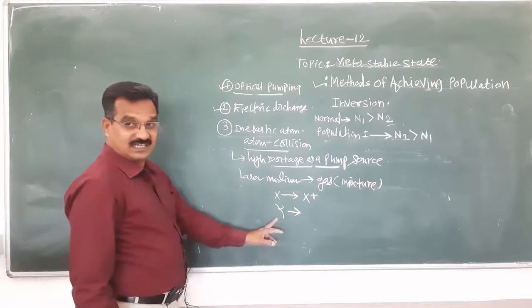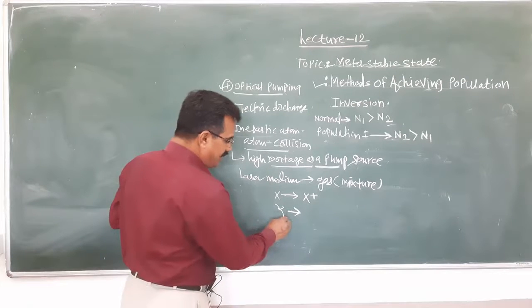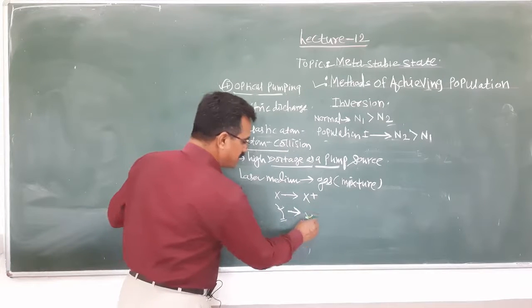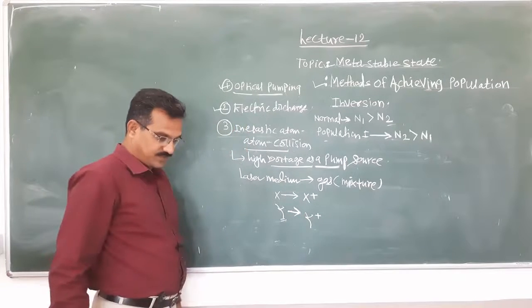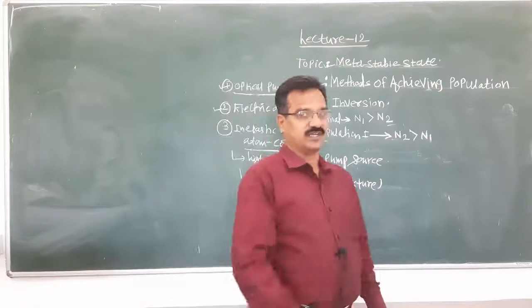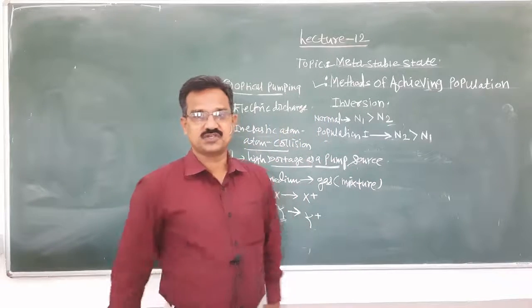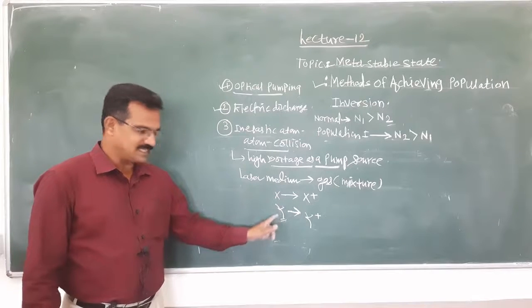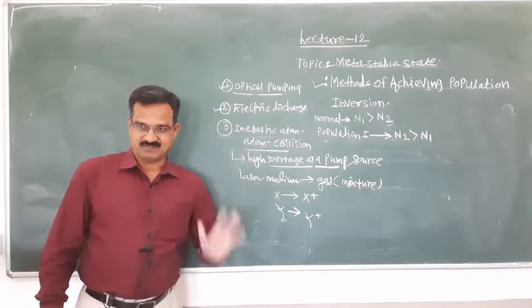When we consider the other gas, Y represents the ground state and Y plus represents its excited state. One more point: two gases are used, and the excited states of both gases are at the same level.